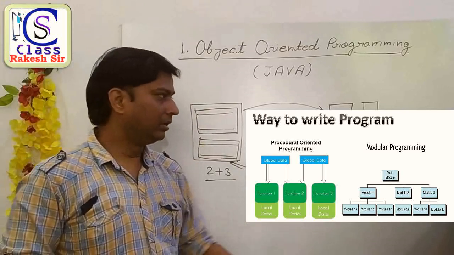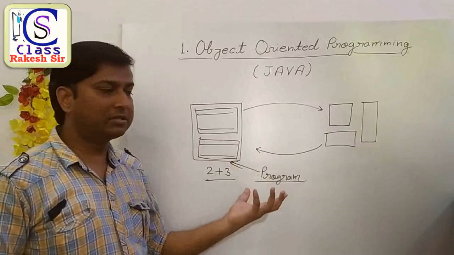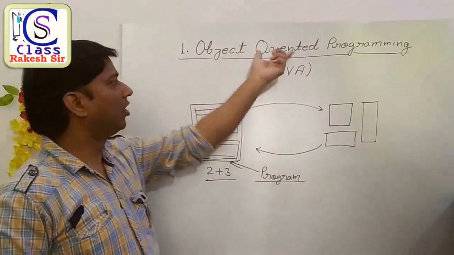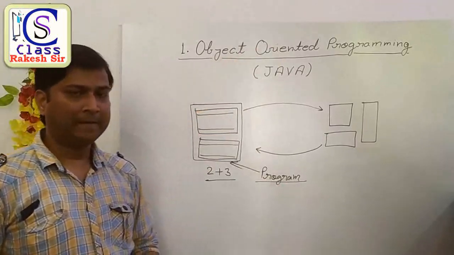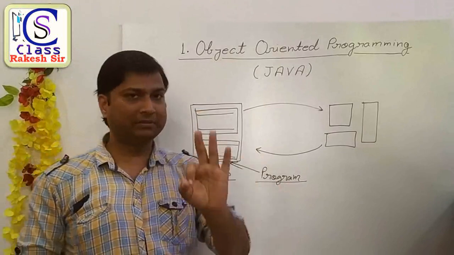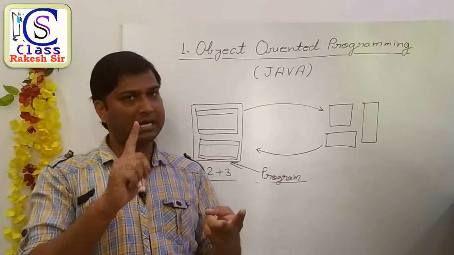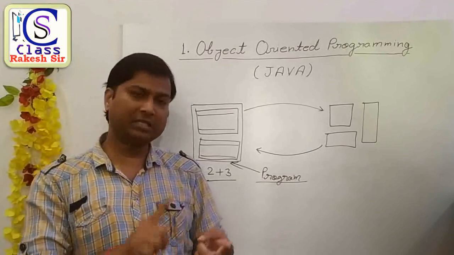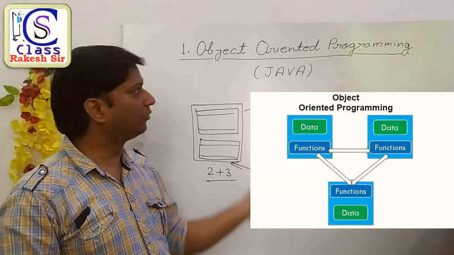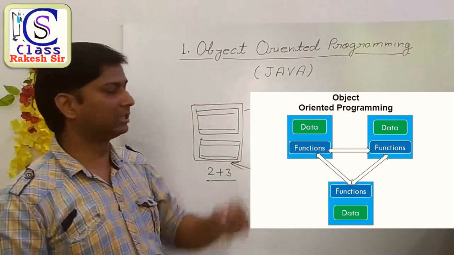Now, according to your syllabus, you have to understand object-oriented programming. To write a program, we have three different rules: procedural, modular, and object-oriented programming. But according to your syllabus, you have to understand only one rule: object-oriented programming.